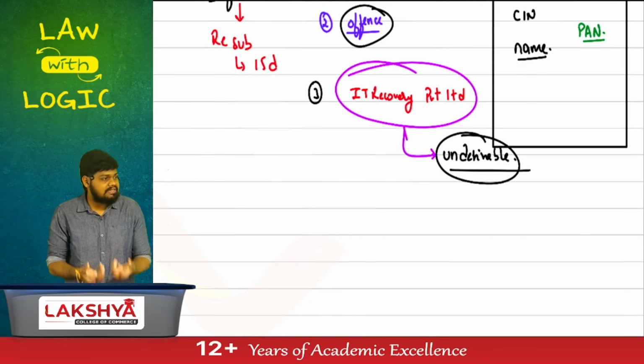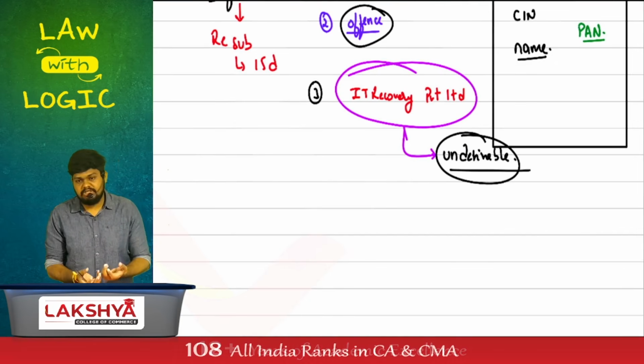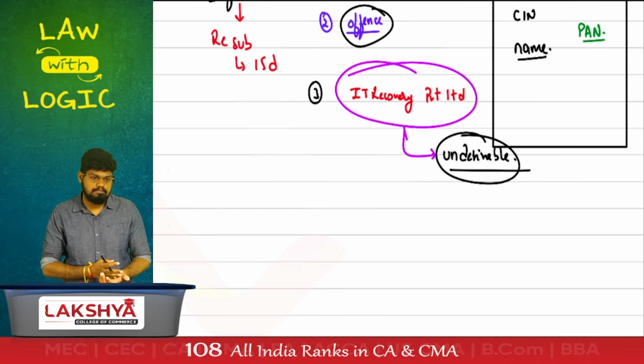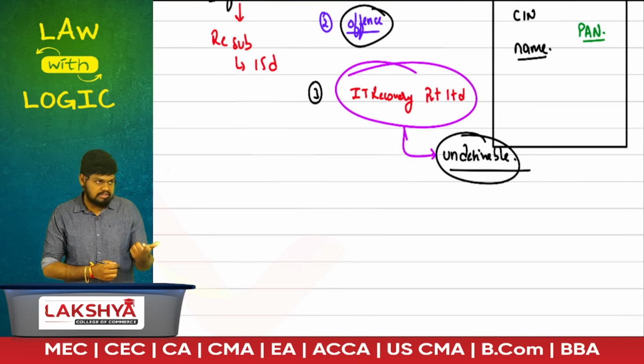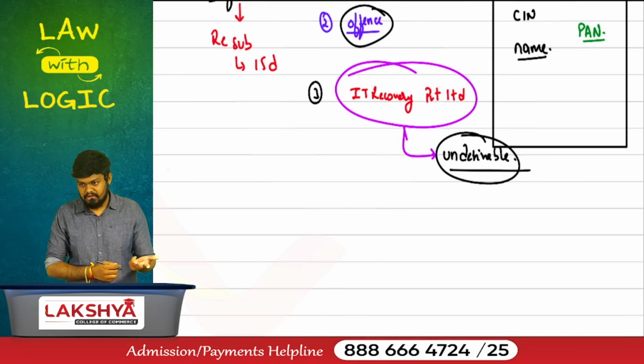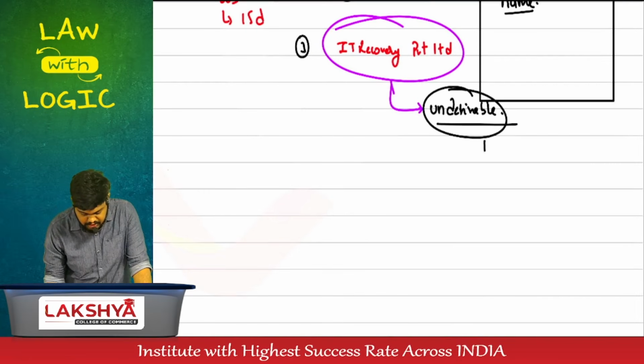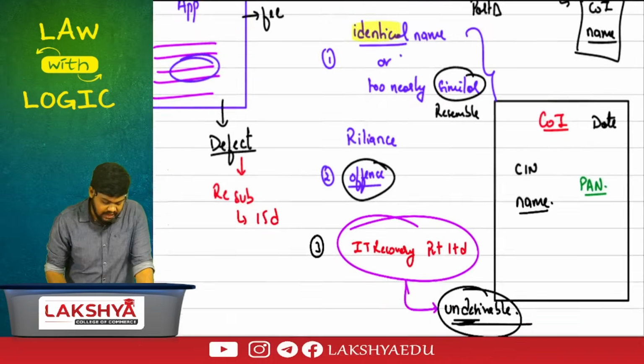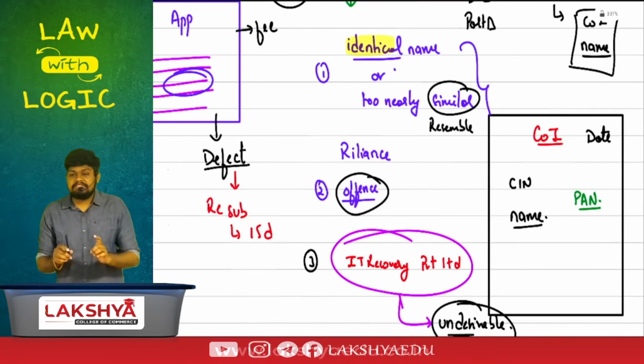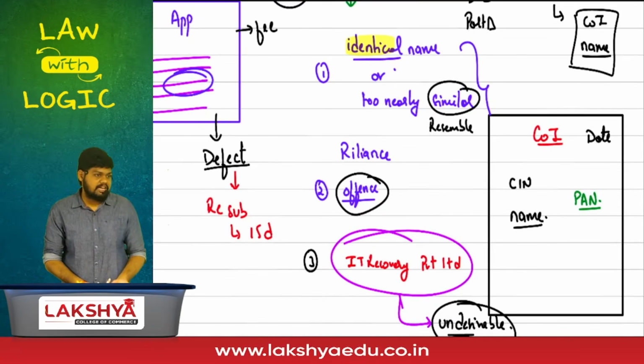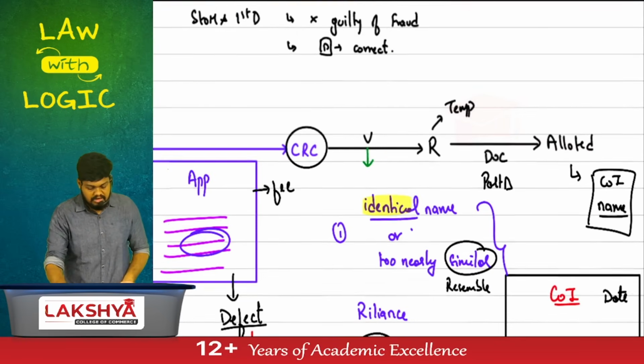What do you mean by undesirable? It is giving an impression that it is connected. Connected with whom? Central government or state government or local authority. If it is giving such kind of impressions, it is called as what? Undesirable. After verifying all this, if the CRC is satisfied that none of them have been satisfied, then I can reserve.